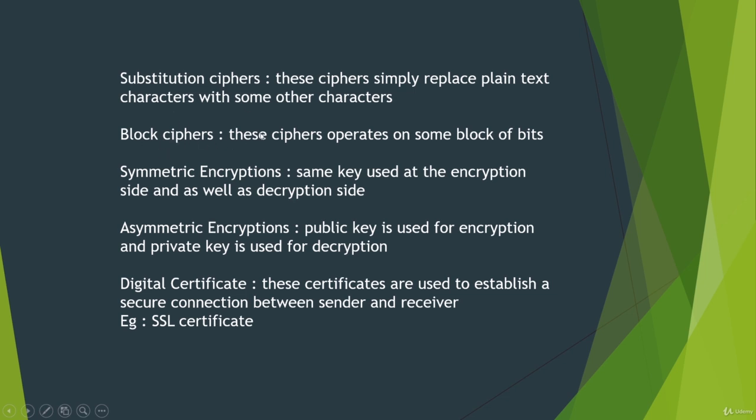And the next one is block ciphers. These ciphers operate on blocks of bits. You take a block of bits, let's say 32 bits or 64 bits, and these ciphers operate on those bits. Examples are the DES algorithm and the AES algorithm.